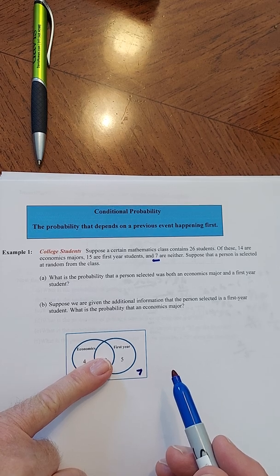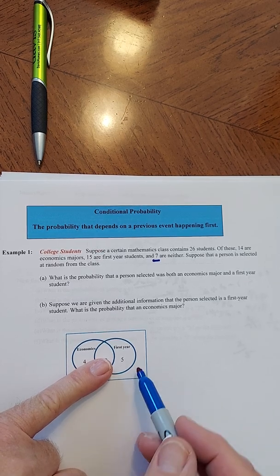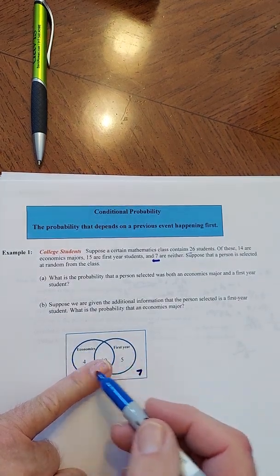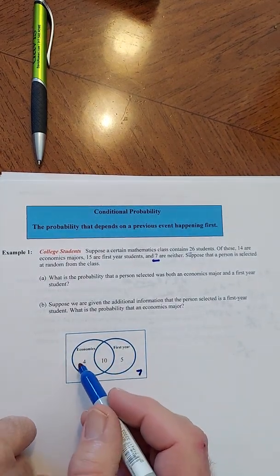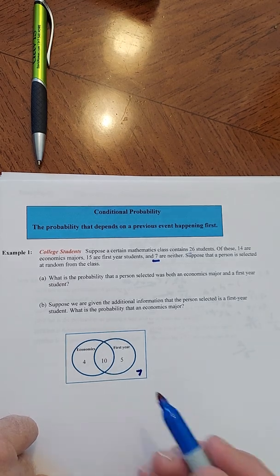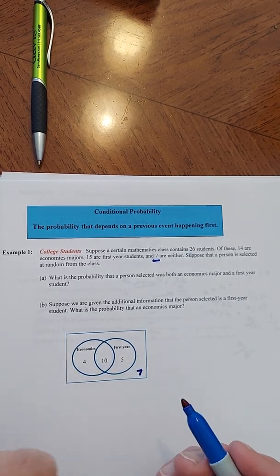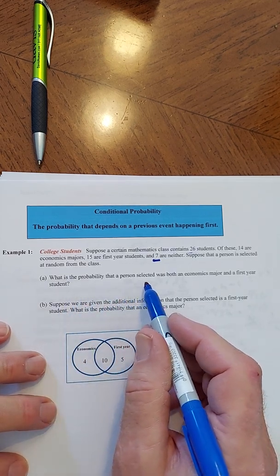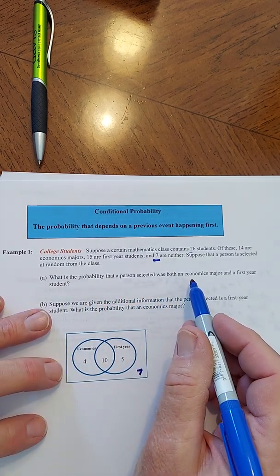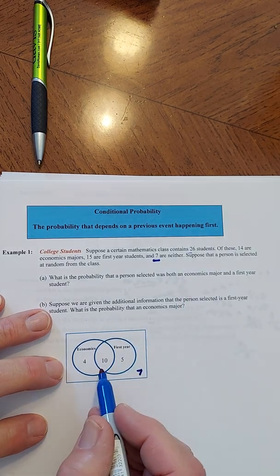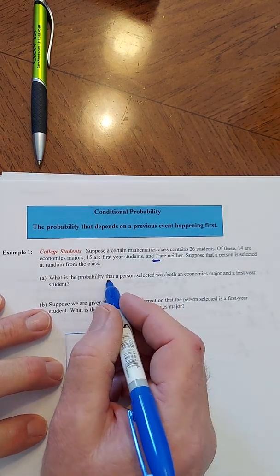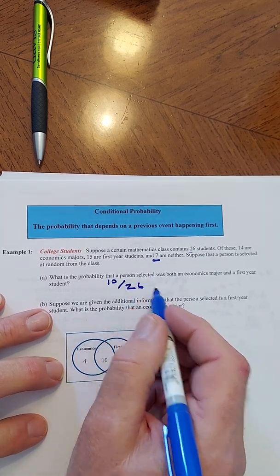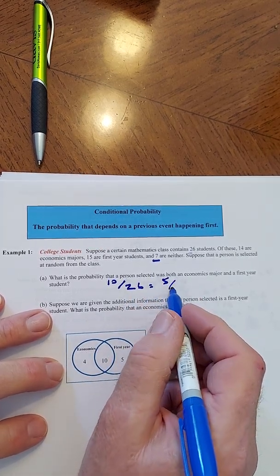You can calculate it if you work it backwards because there were 26 altogether, so that means there's 19. I've got to figure out the numbers I can add together to get 19. It works out 4, 10, and 5. Now, once you have that, what's the probability that a person selected is both an econ major and a first-year student? That would be this. So that's 10 out of a total of 26. We'll put that in lowest terms, say 5 over 13.